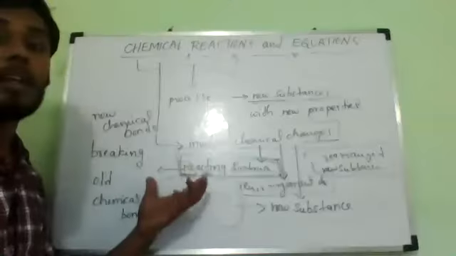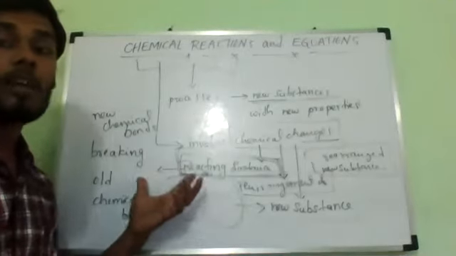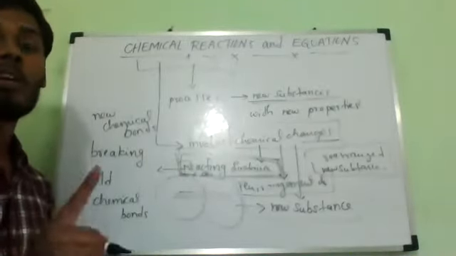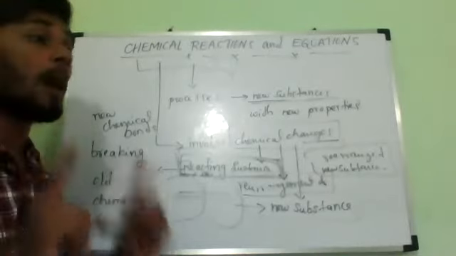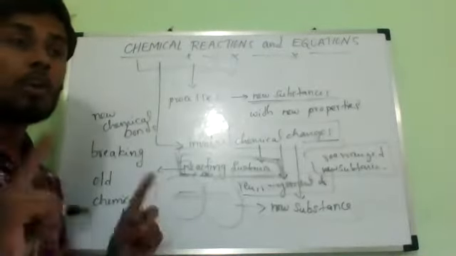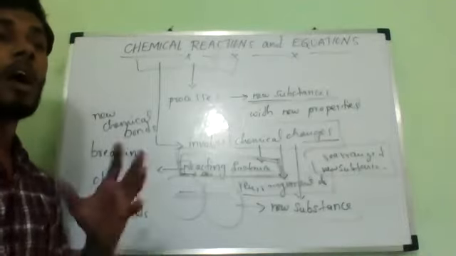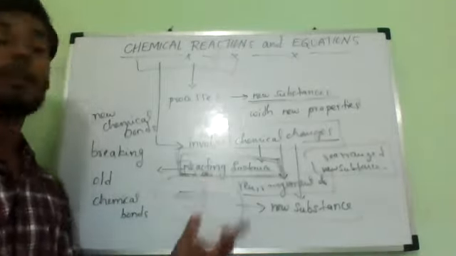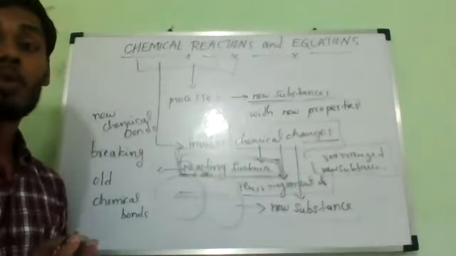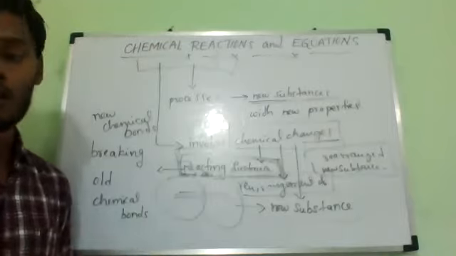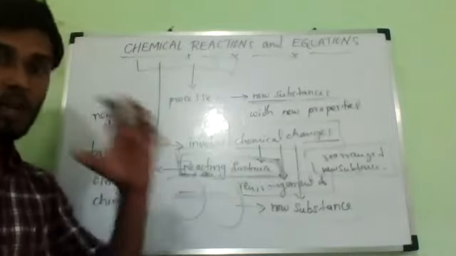During this chemical reaction, remember, atoms of one element do not change into those of another element. Only bonds are going to change. Old bonds are going to break and new bonds are going to form between the atoms of the reacting substances. Atoms are not going to change into another atom. They will ask you, what is happening in a chemical reaction? Only rearrangement of atoms takes place in a chemical reaction.